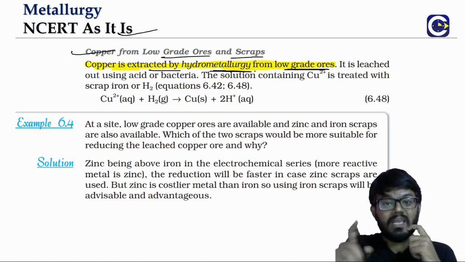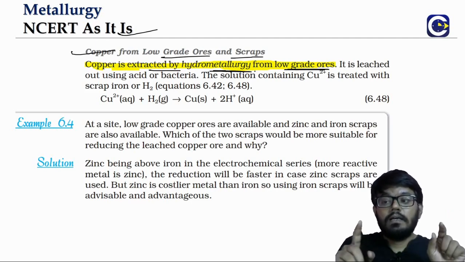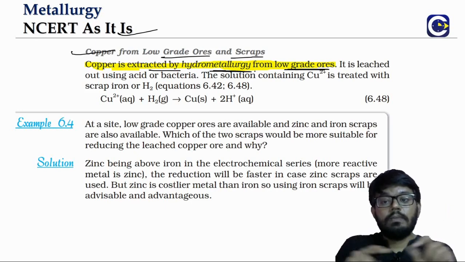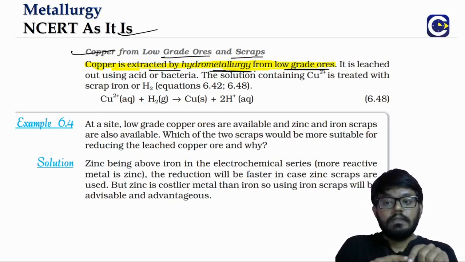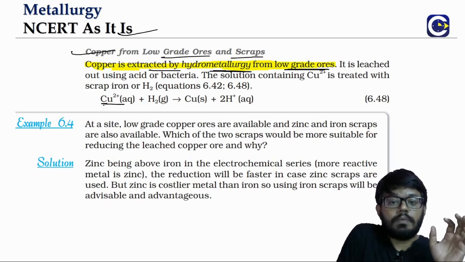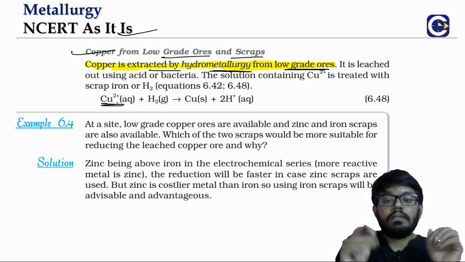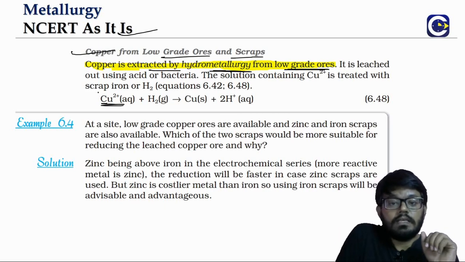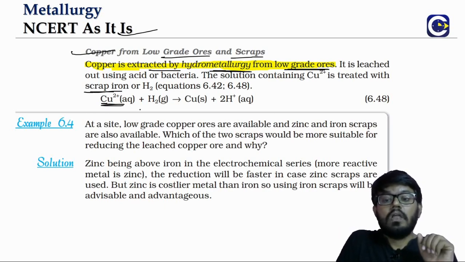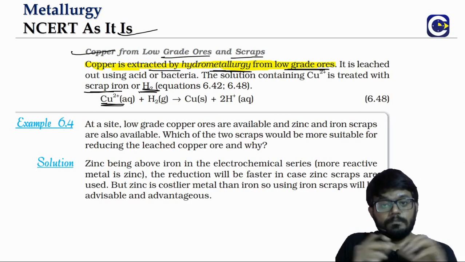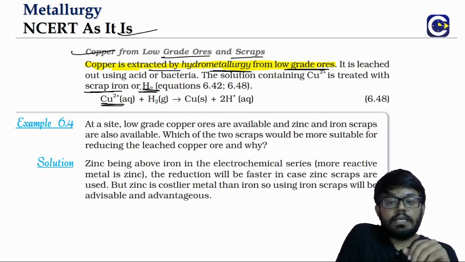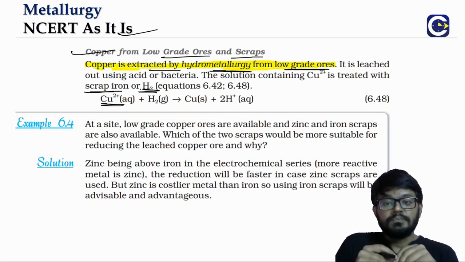I'll tell you why the name hydrometallurgy comes. The solution containing the copper ions will be treated with either scrap iron or even H2. Because we are using H2, that's why the word hydrometallurgy has come.